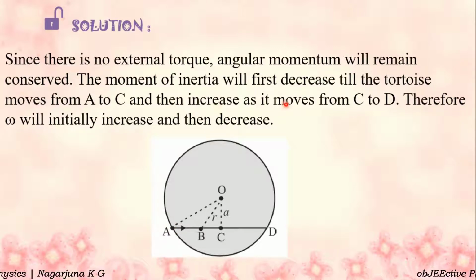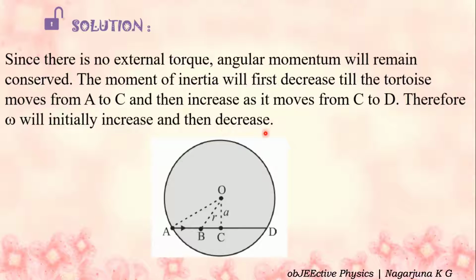Then increase as it moves from C to D. C to D, again the same scenario. From C to D, gradually the distance from the axis increases, so omega will initially increase and then decrease. Omega, angular velocity.